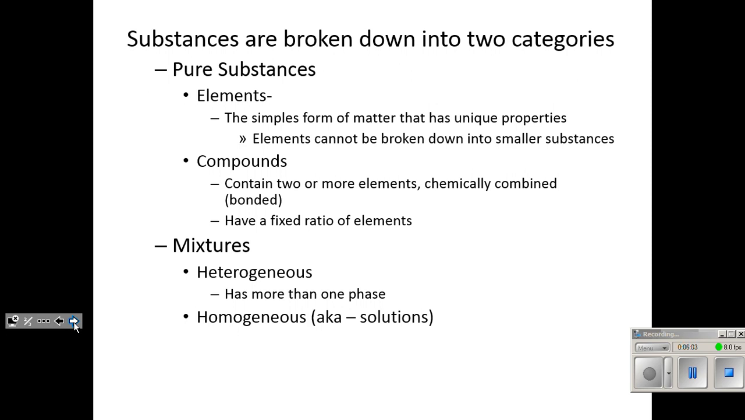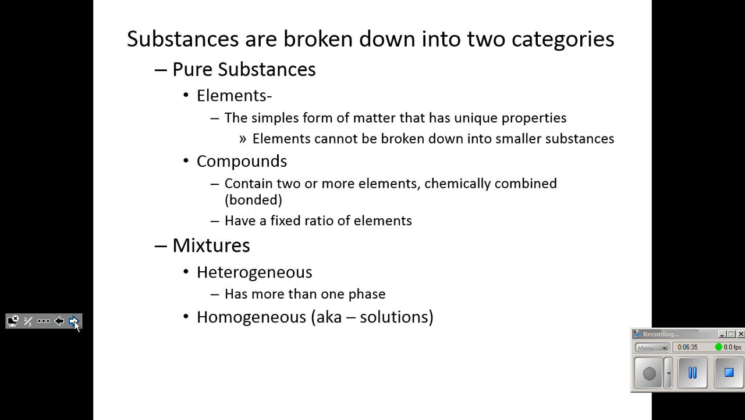But homogeneous mixture, homo means the same. These are things that look like they're the same thing. It has one phase throughout the entire mixture. So you can't see the different parts of a homogeneous mixture. Think of sweet tea. Sweet tea is a homogeneous mixture of water, particles from the tea bags, and some sugar. And you really can't separate one out from the other. It seems all like the same thing.